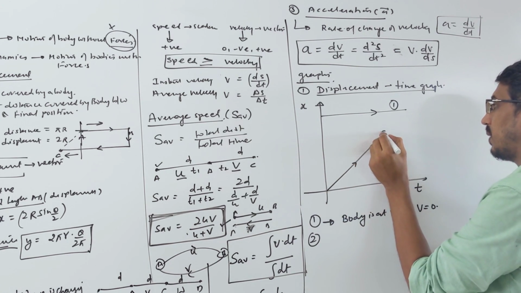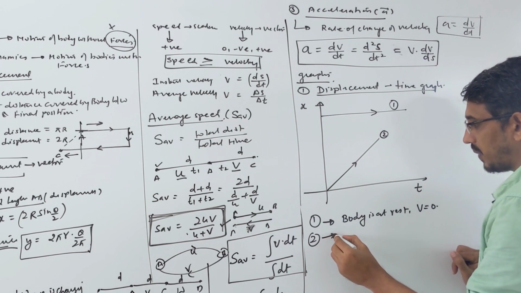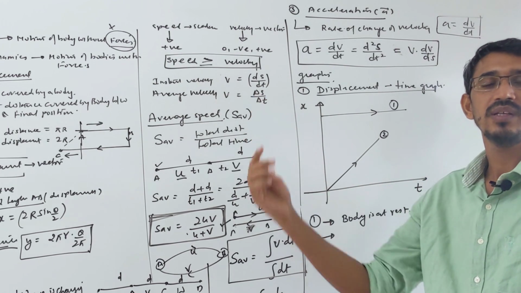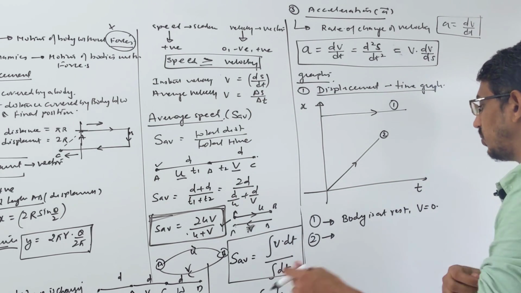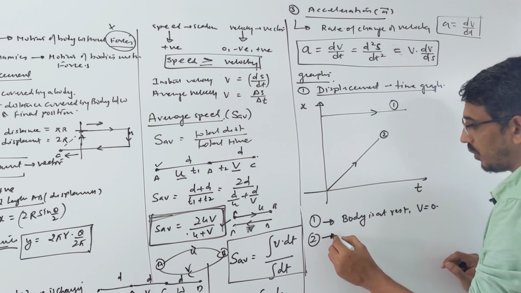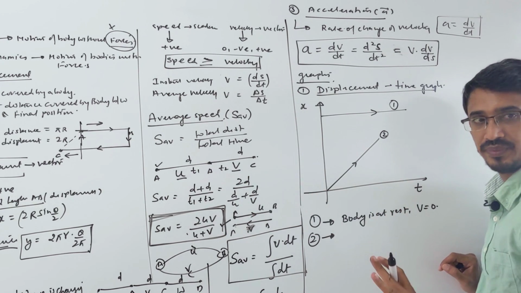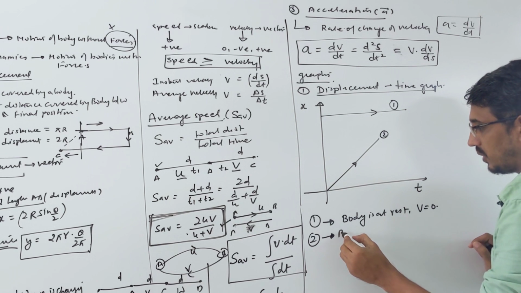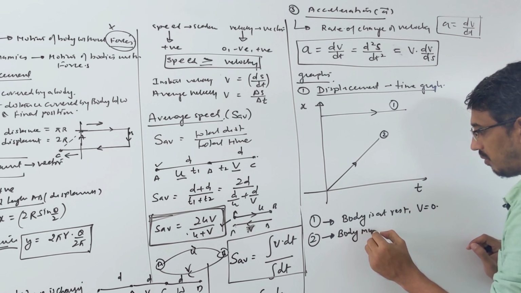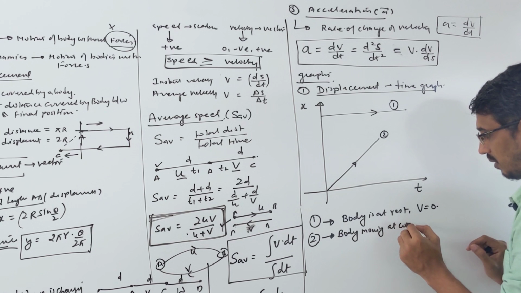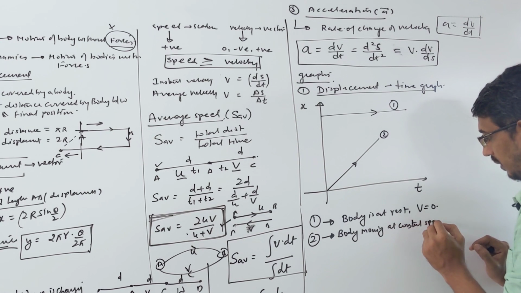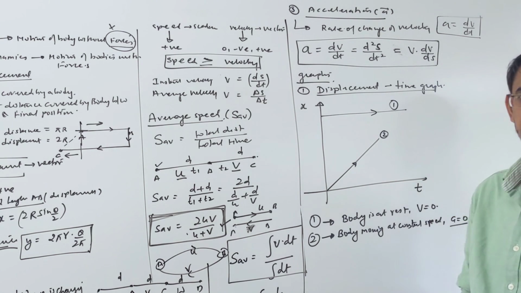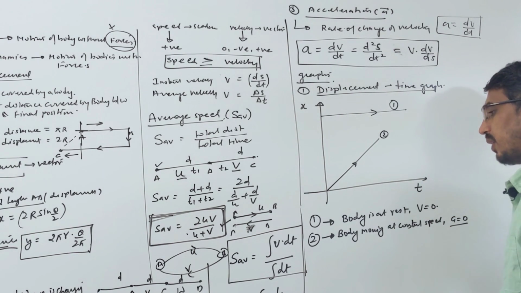Then we draw second graph like this one, straight line like this, okay? This is graph number 2. So in graph number 2 what happens? You see the distance and time are proportional. Time increasing, the distance is increasing, right? Yes. So you say that your body is moving at constant speed. Constant speed means distance and time will be proportional, right? So in the second curve, body is moving at constant speed. Here constant speed, then acceleration is 0. So your body is not accelerating, correct? Okay.